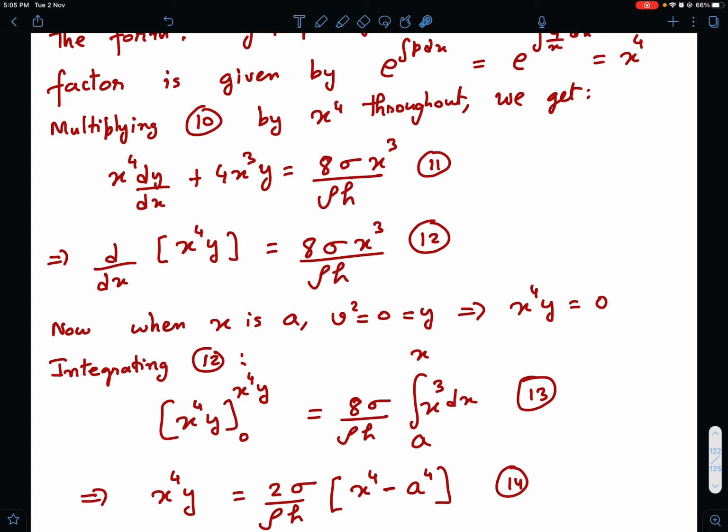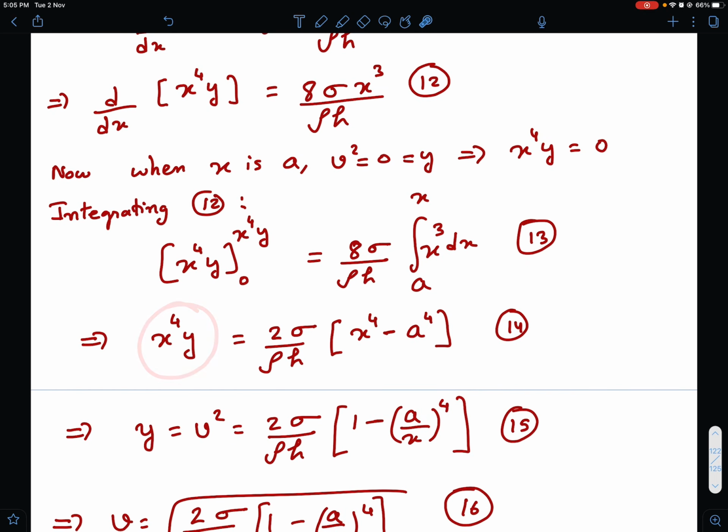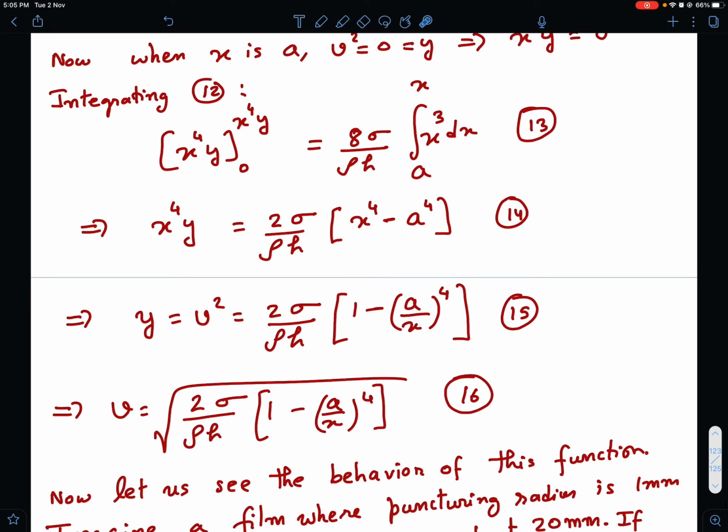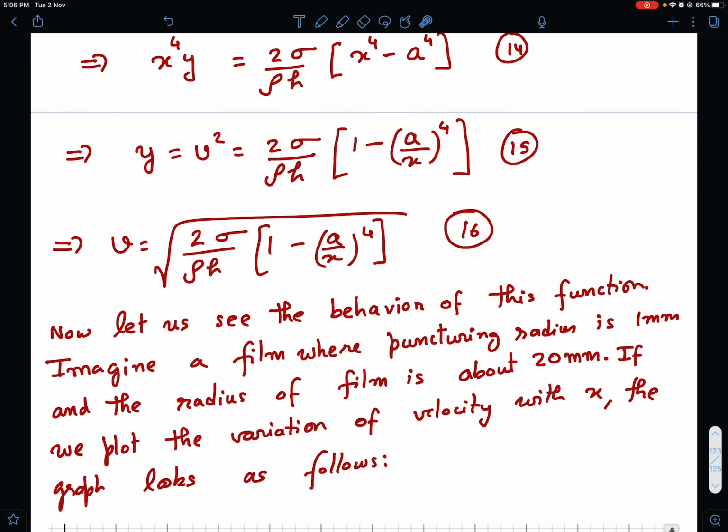Integration of d by dx of this is nothing but x to the power 4 y as it is, from 0 to x to the power 4 y, because the initial value of x to the power 4 y is 0. So we put in the initial value and the final value, and the right hand side goes from a to x. If you integrate, it's just simplification. If you simplify this, you get the value of y as 2 sigma by rho h into 1 minus a by x to the power 4, which is also v square. Accordingly we get the value of v, that is root of 2 sigma by rho h into 1 minus a by x to the power 4.